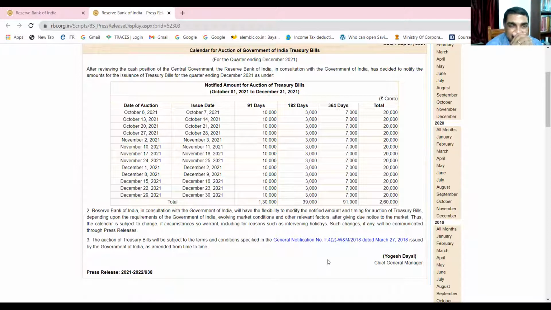Okay. So now if you notice, if you check it, you can understand easily that auction dates are normally on every Wednesday. And the issue dates are normally on every Thursday. You can have this much of idea that this is how Treasury bills are auctioned.